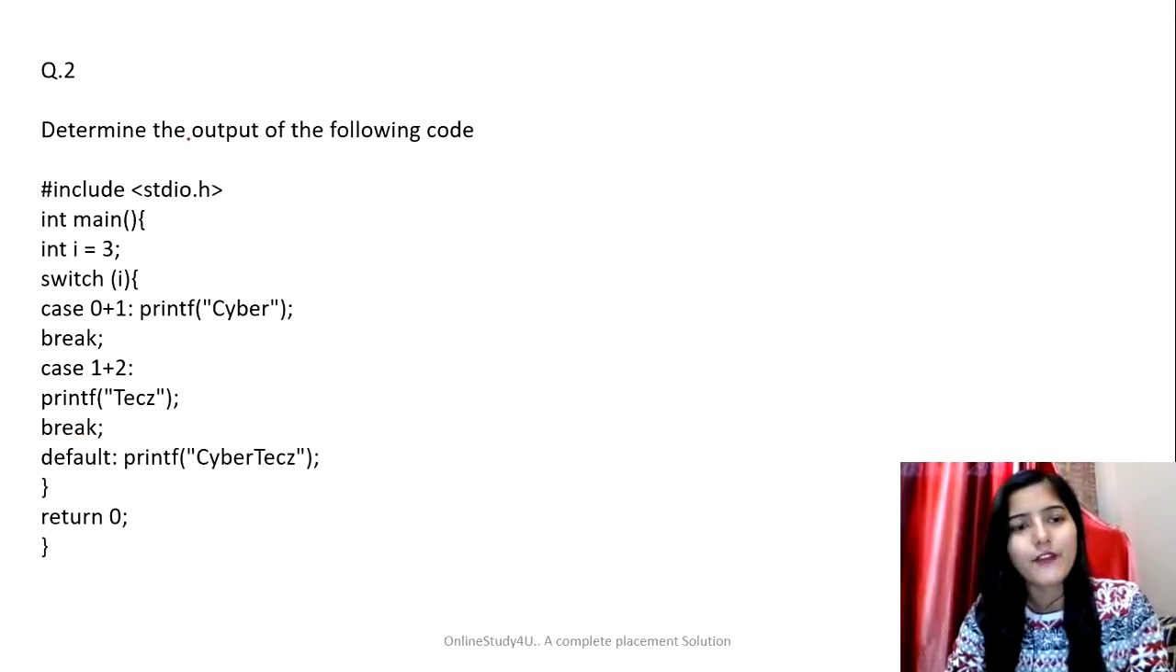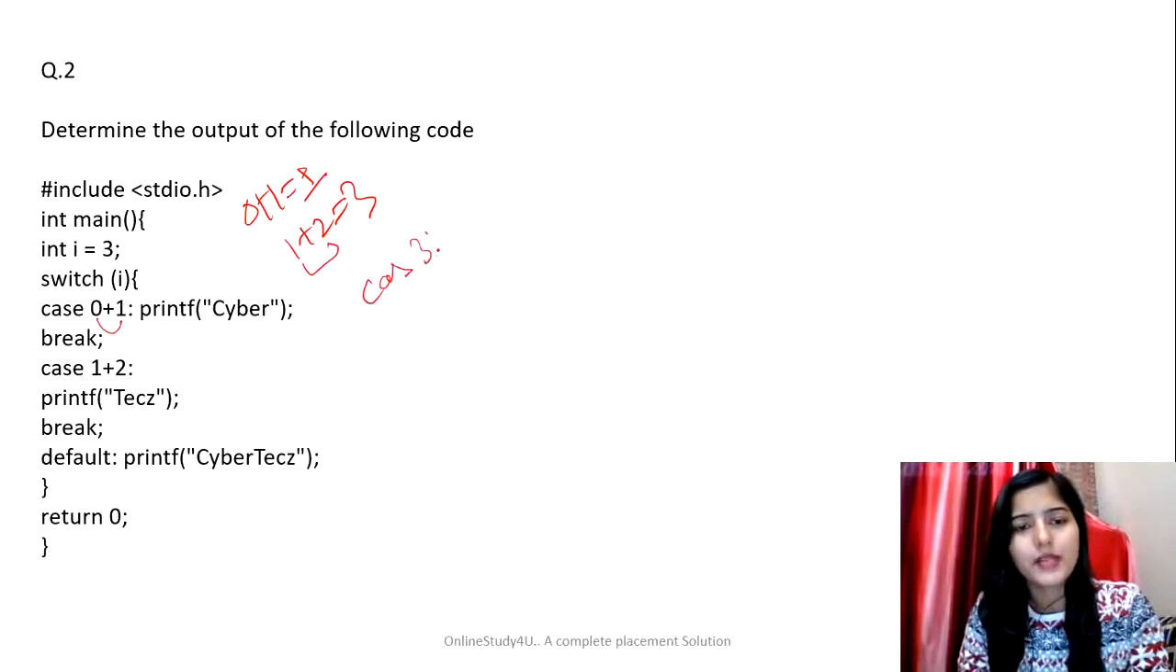In this question, we have to determine the output of the following code. So this is the code given to us. Switch case is applying here. So the value of i is 3. So switch 3. Then they are doing case 0 plus 1. Now most of you must be wondering that this will throw an error. But no, it won't throw any error. 0 plus 1 here simply means 1. Also 1 plus 2 simply means 3, right? What is the value of i here? 3, right? So this case won't be matched. This case will be matched because 1 plus 2 is going to give us 3.